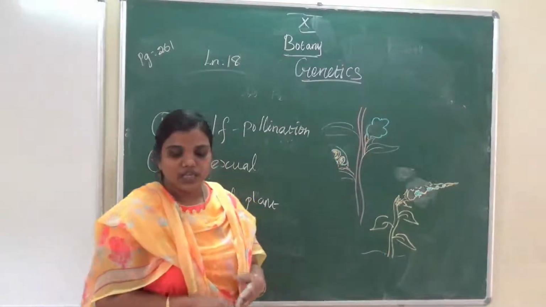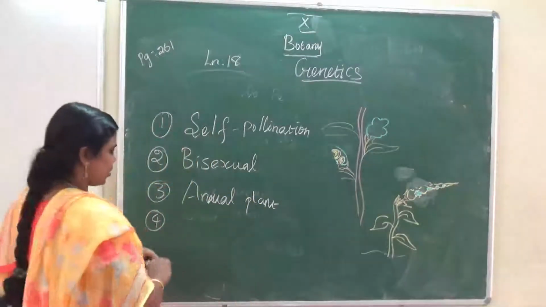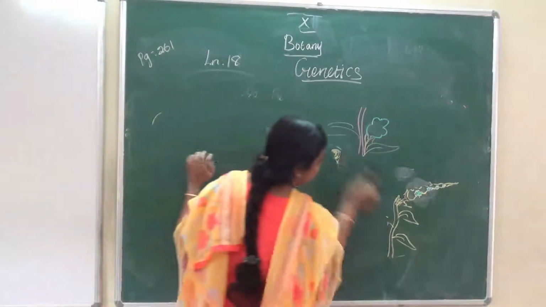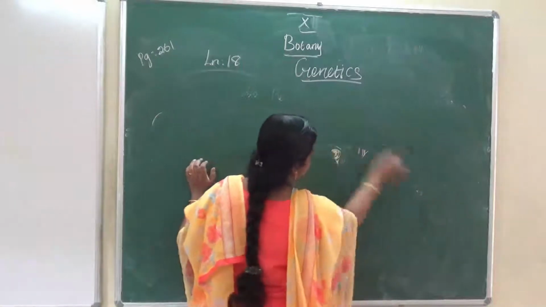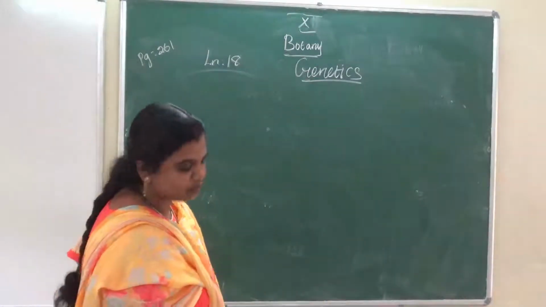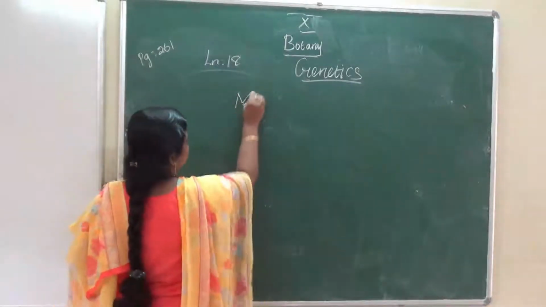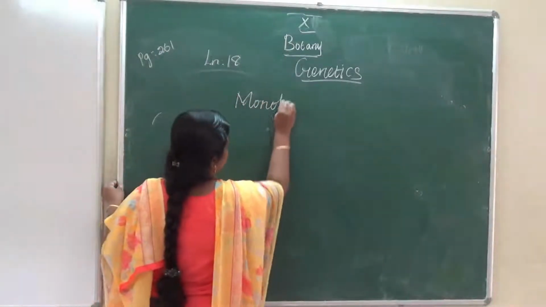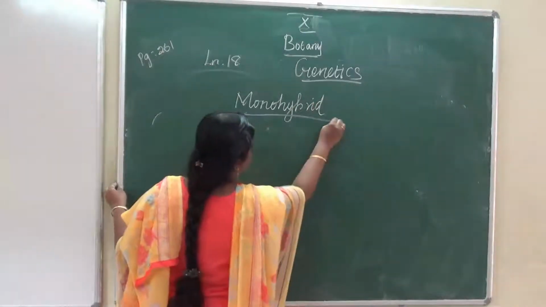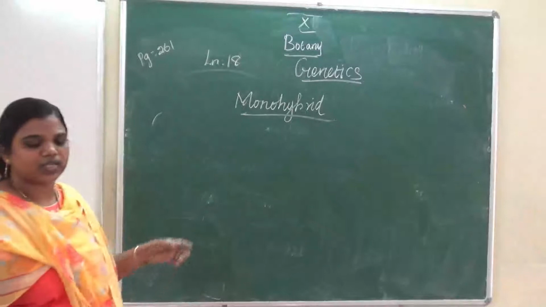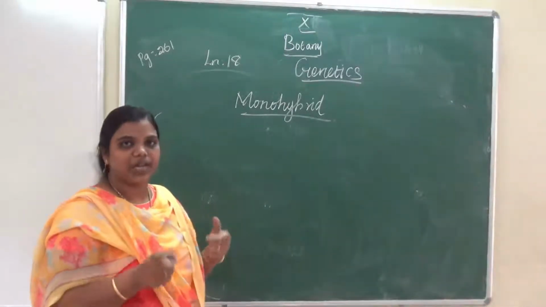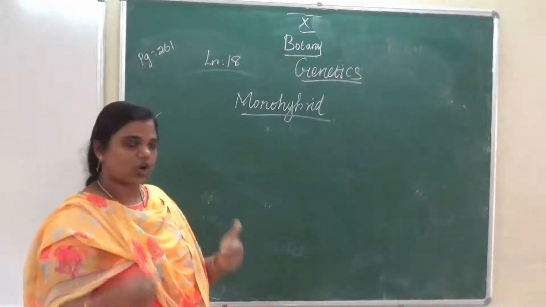Okay, and then the Mendel crossing. First he did the monohybrid cross. He chose the character stem length, tall plant and short plant.